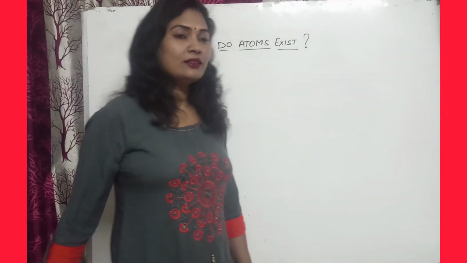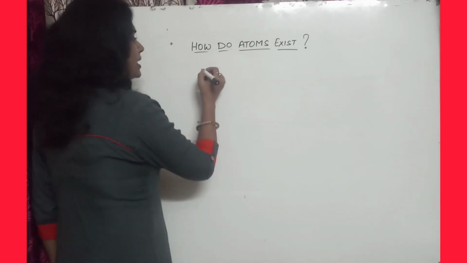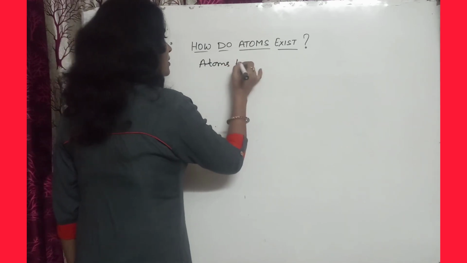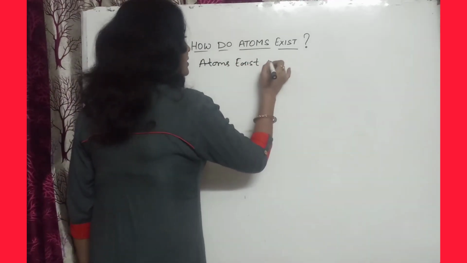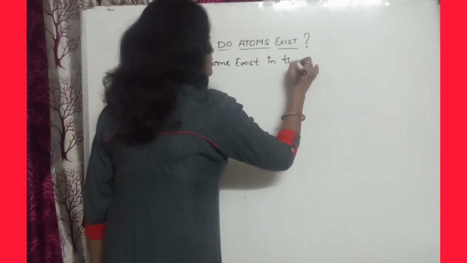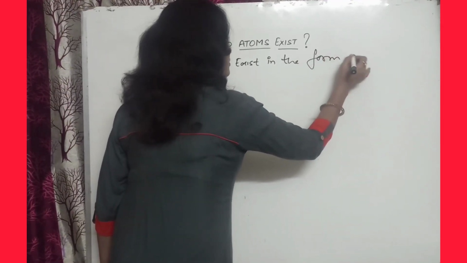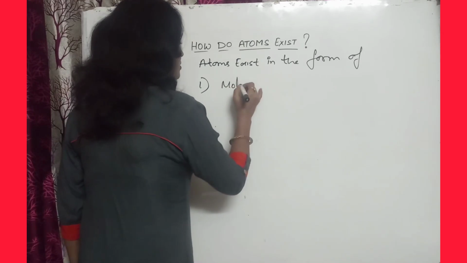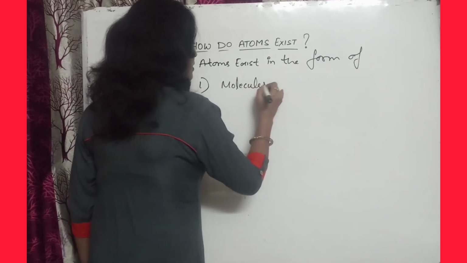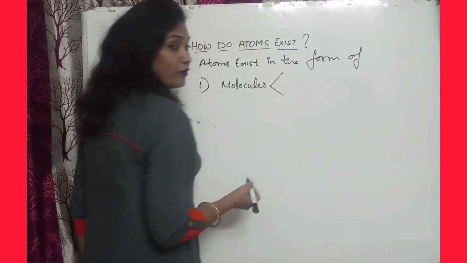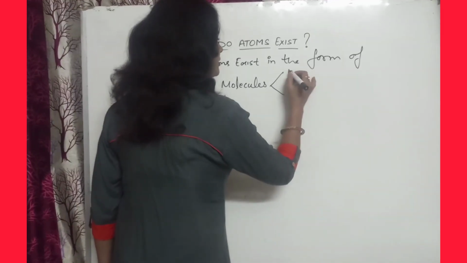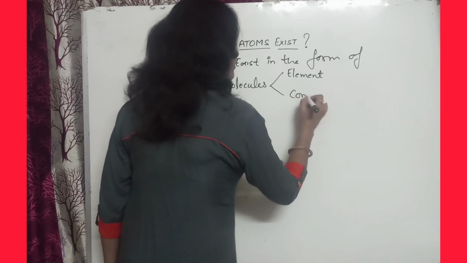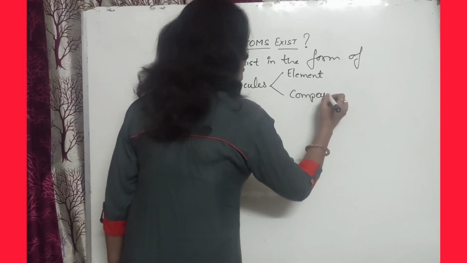So let us start. Atoms exist in the form of molecules, and that is a molecule of an element or a molecule of a compound, which we have discussed already.